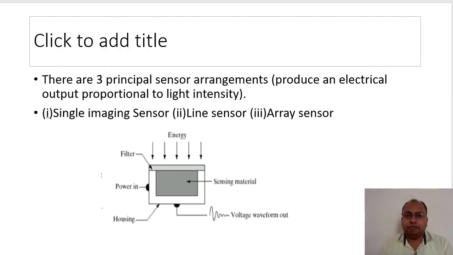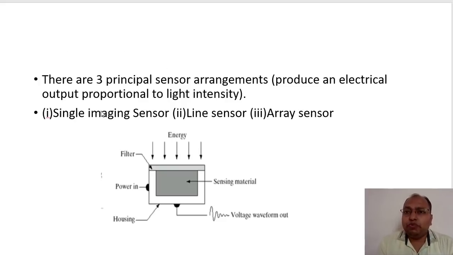There are three principal sensor arrangements. Let us discuss first how we can sense the image. In order to sense the image, there are three principal types of sensor arrangements available. These sensors produce an electrical output which is proportional to the intensity level that is present in the environment or the scene of which we want to make an image.